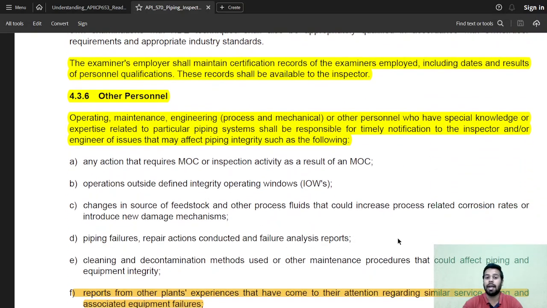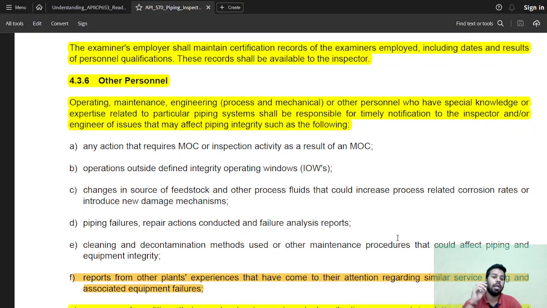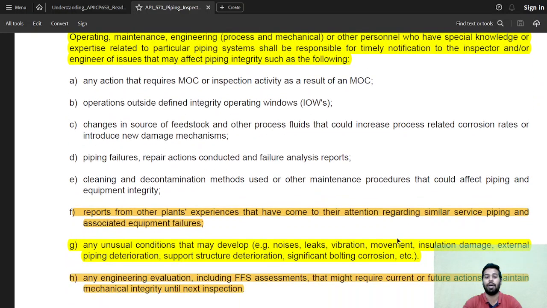Other personnel that may help the inspector are operating, maintenance and engineering, or other personnel who may have special knowledge or experience related to a particular piping system. They shall be responsible for timely notification to the inspector or engineer of issues that may affect piping integrity, such as: any action that requires management of change or inspection activity as a result of MOC, operations outside the defined integrity operating windows, changes in the source of feedstock and other process fluids that could increase process-related corrosion rates or introduce new damage mechanisms.